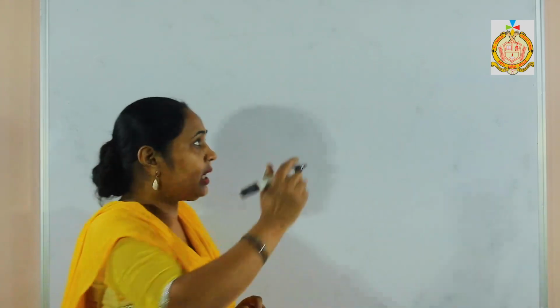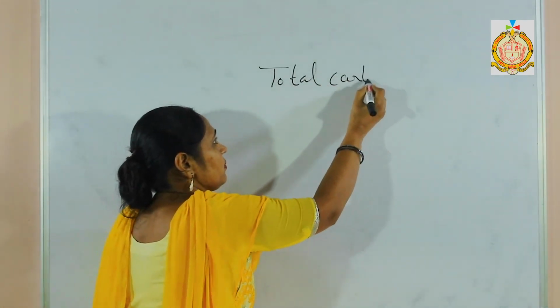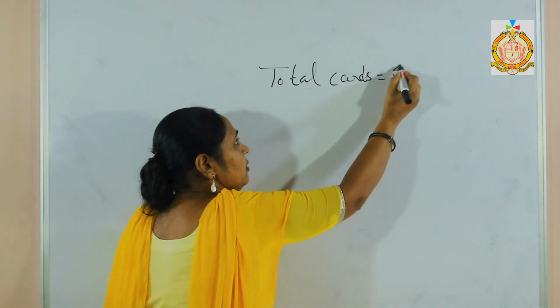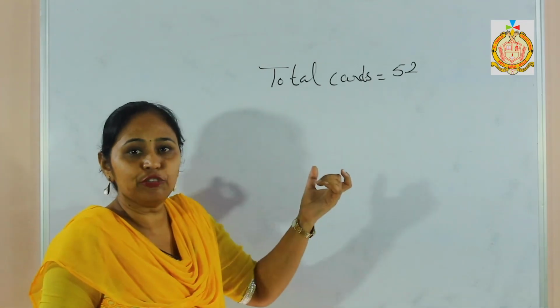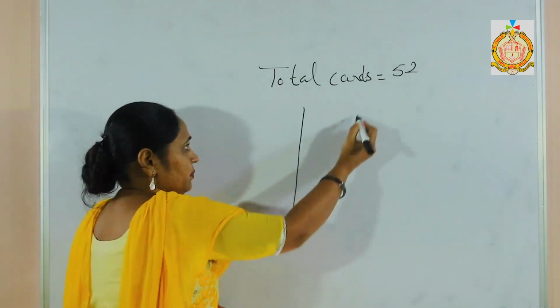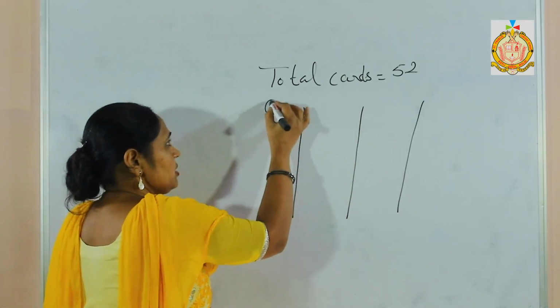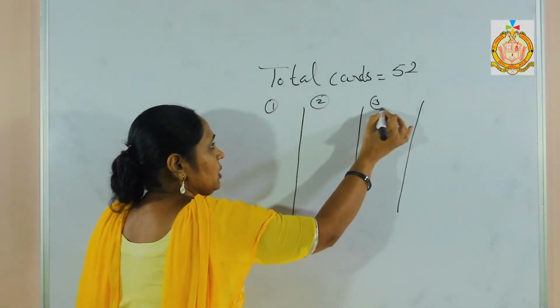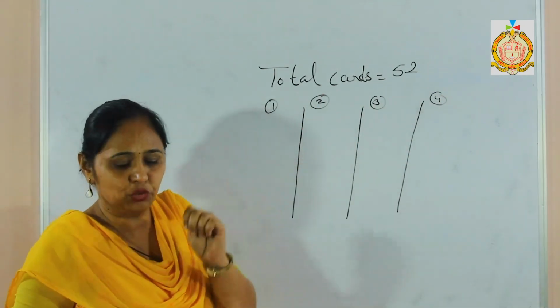Now there are total cards that are 52. Now these cards are divided into 4 parts. Now first, second, third, then fourth. Now in each type there are 4 types.